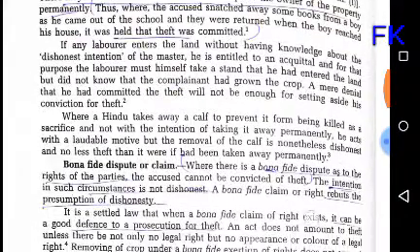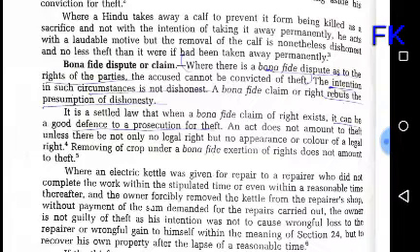There is also a case of a bona fide dispute or claim. Where there is a bona fide dispute as to the right of property between parties, when there is a bona fide dispute, bona fide meaning in good faith, and dispute meaning disagreement, differences or disagreement as to right of properties between two parties, as to whom the property belongs to, the accused cannot be convicted of theft. The intention in the circumstances is not dishonest intention. A bona fide claim or right rebuts the presumption of dishonesty; a bona fide claim or right is an exception or defense to prosecution for theft.